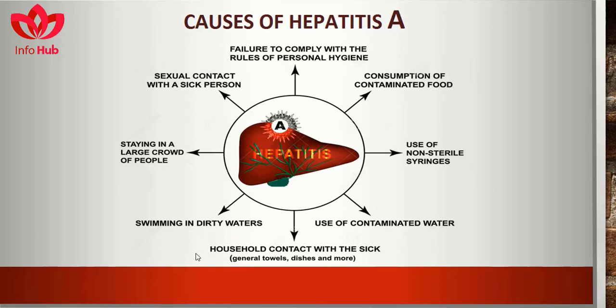Causes of hepatitis A are sexual contact with a sick person, failure to comply with the rules of personal hygiene, consumption of contaminated food, use of non-sterilized syringes, use of contaminated water, household contact with the sick, shared towels, dishes, and more, swimming in dirty water, and staying in a large crowd of people. These are the causes of hepatitis A.